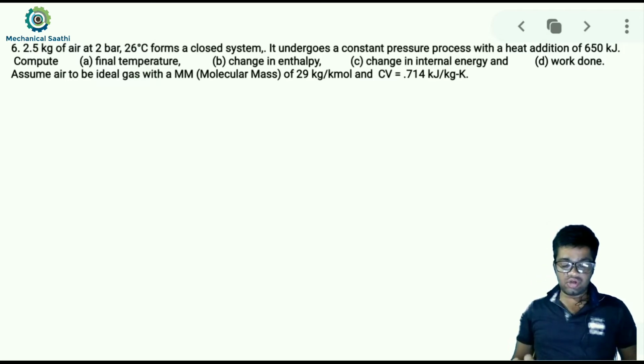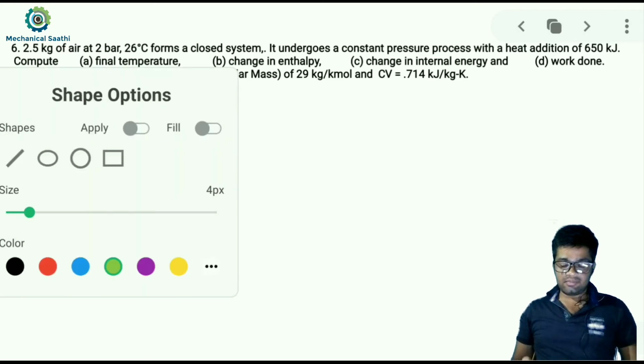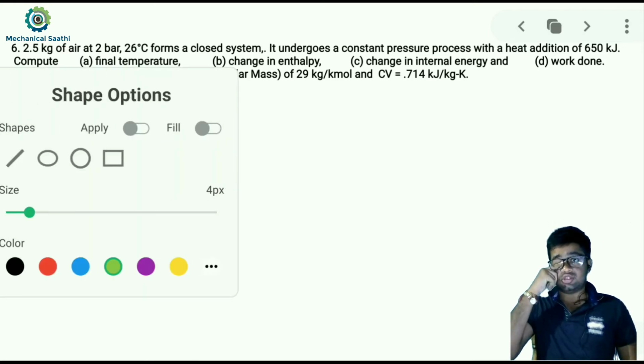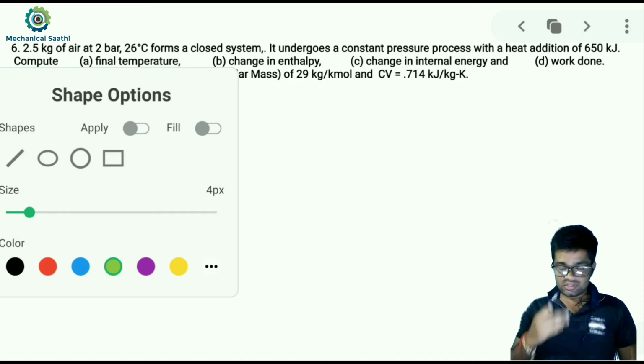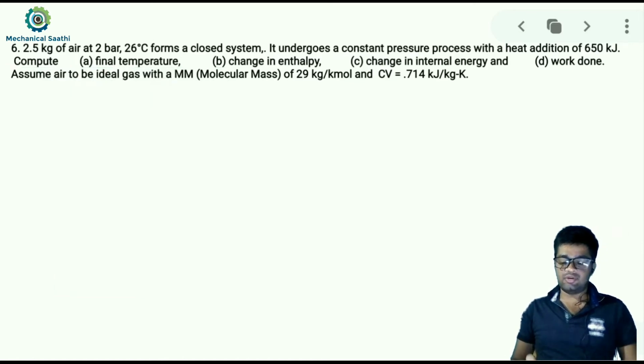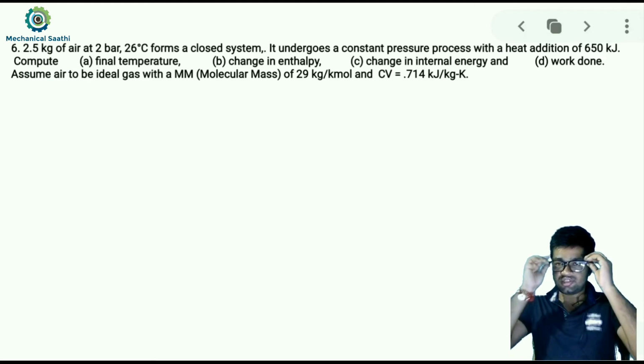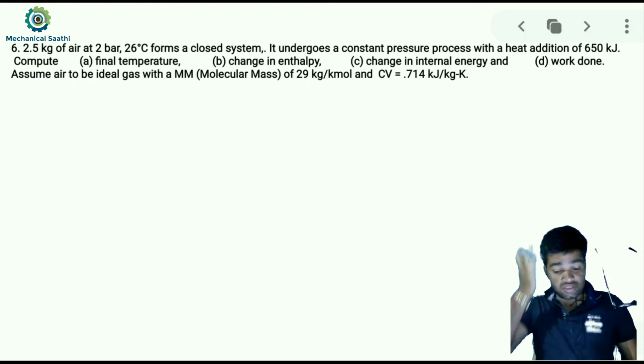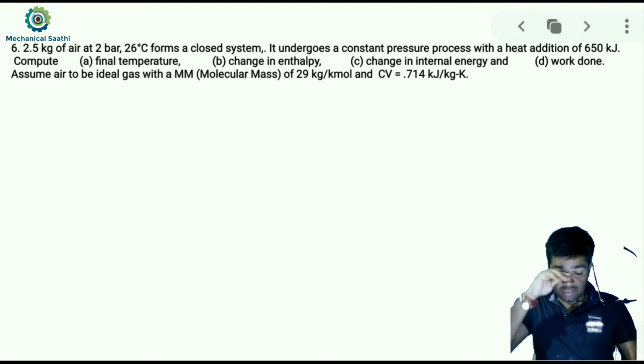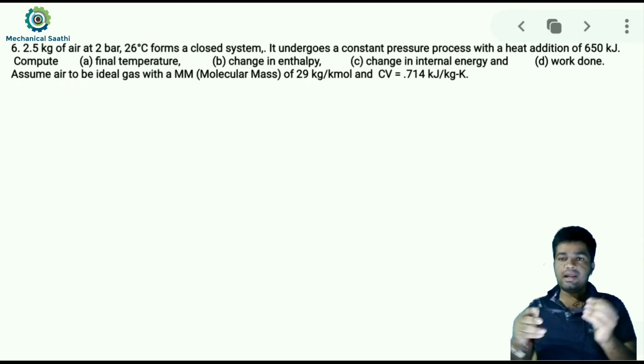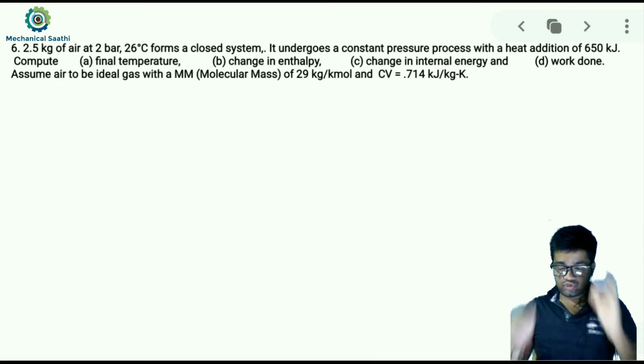Okay, so for solving any thermodynamic problem, as I have already discussed with you before, we have to draw the property diagram over here for this process. Okay, so let us try to draw the property diagram. So we can consider the pressure versus volume diagram over here, because pressure at each point is given to us. That means pressure at both the states is given to us. So pressure at state point 1 is given as 2 bar and it is constant throughout the process.